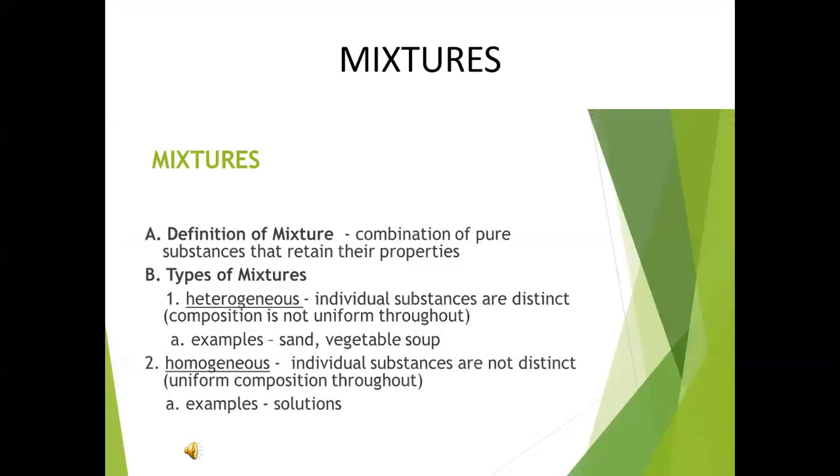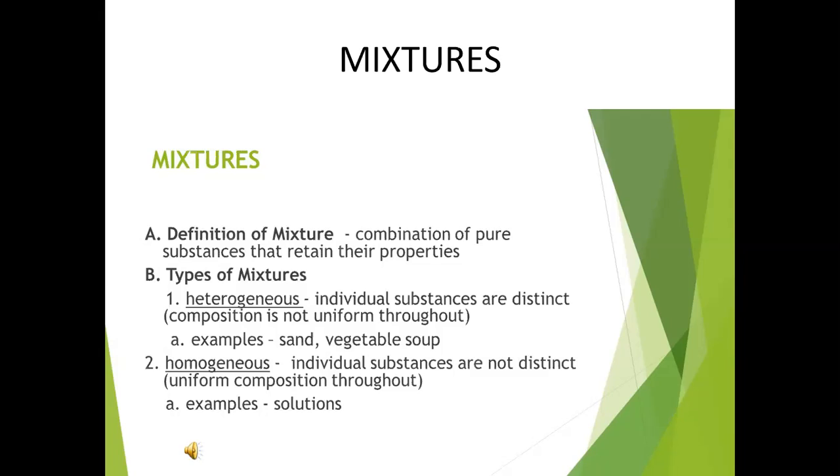Matter is classified into two types: pure substances and mixtures. In this class we are going to see about mixtures. The definition of a mixture: a combination of pure substances that retain their properties. Mixtures are classified into two types: homogeneous mixtures and heterogeneous mixtures. Homo means same and hetero means different.